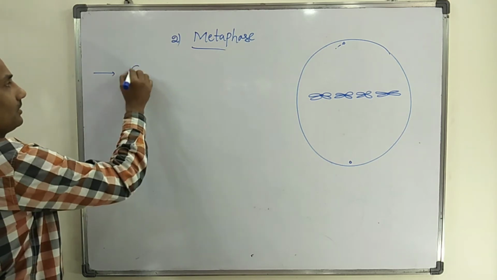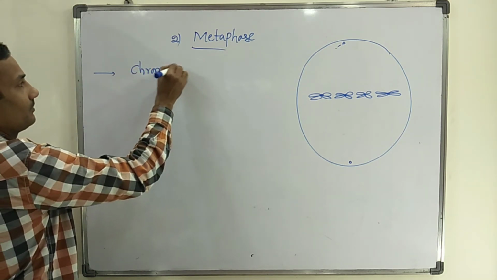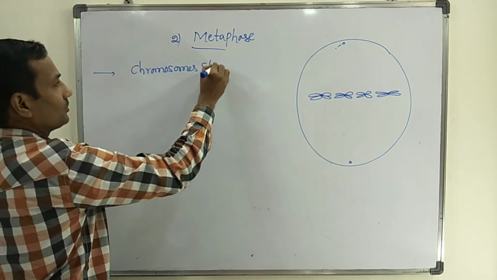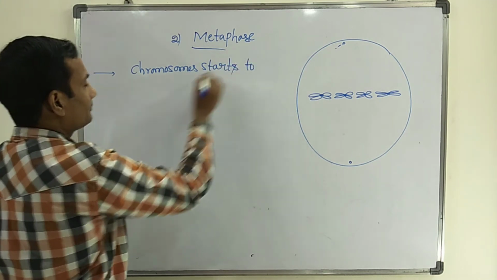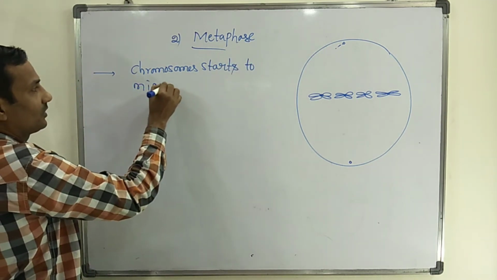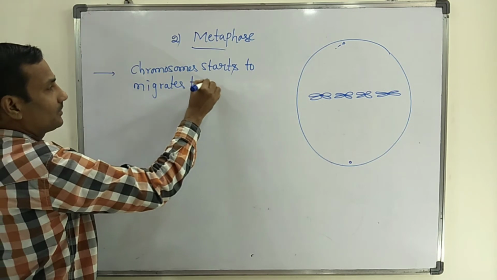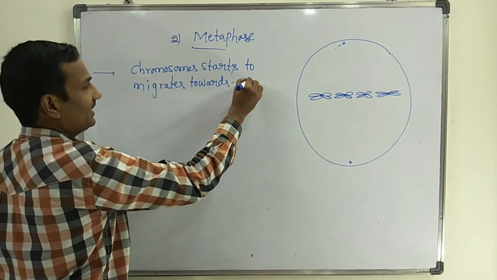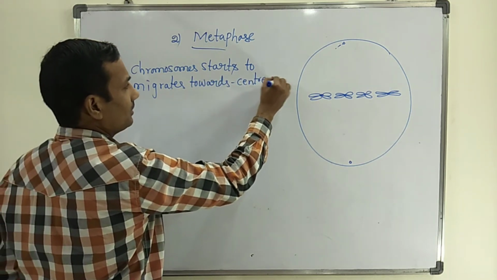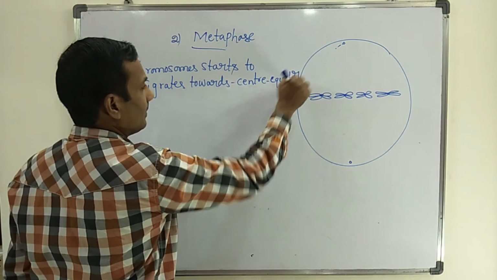So here the chromosomes start to migrate towards the center of the cell. That is what you can call the equator.